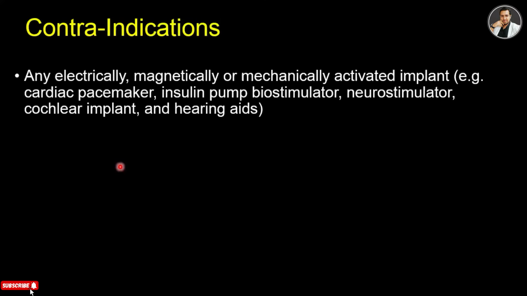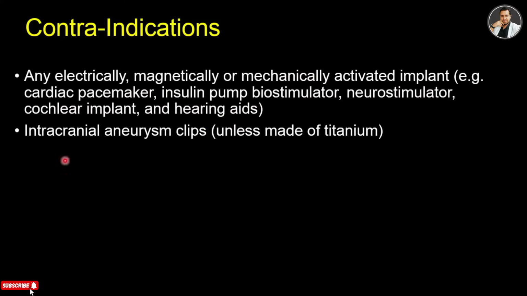So now the contraindications for MRI. You already know what the contraindications are: electrical, magnetical, and mechanical devices are not indicated for MRI, like a cardiac pacemaker. Having these machines, patients are contraindicated. Insulin pump, neurostimulator, cochlear implant, and hearing aids. So you have to be careful about this. And then intracranial aneurysm clips, unless it's made of titanium.